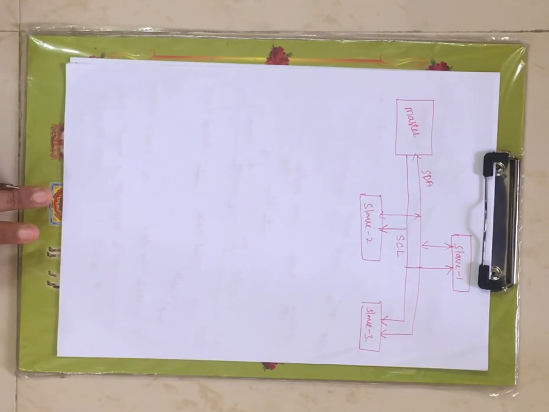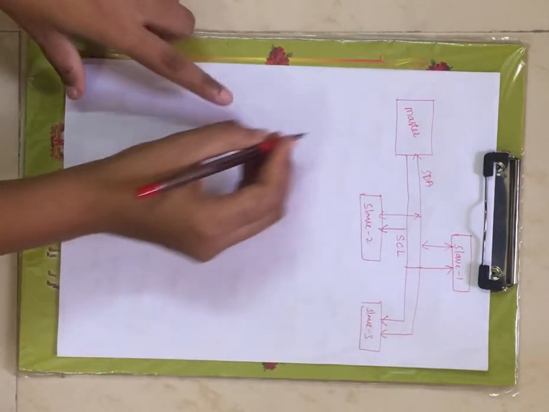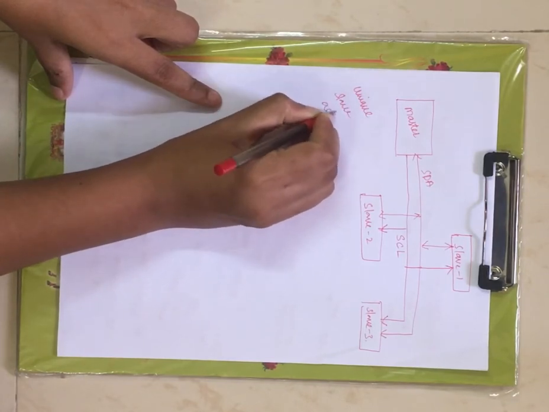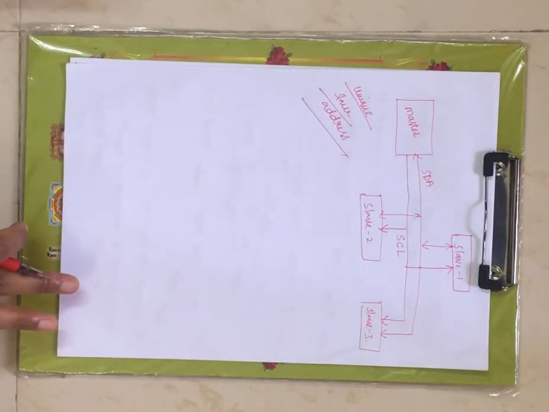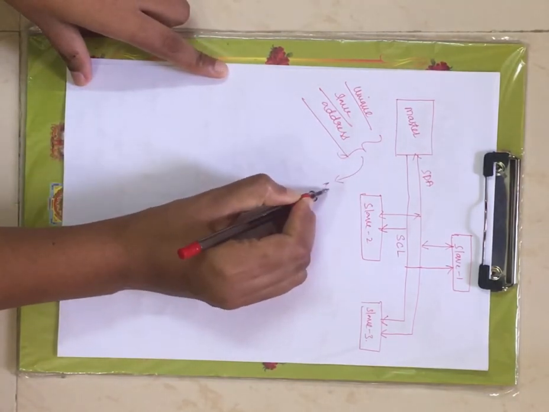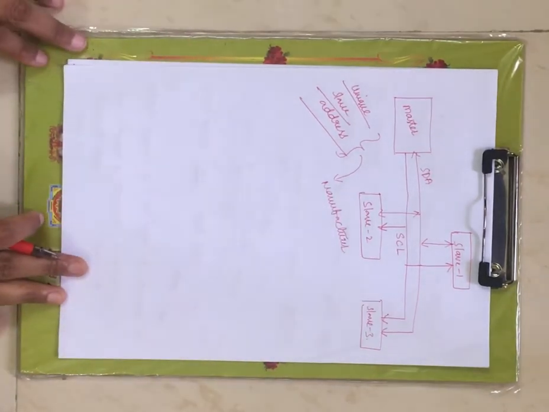Now here we don't have chip selection, here you will have addresses for the slave, right? The master will communicate with a particular slave by a unique slave address. By the unique slave address, the master is going to communicate with the particular slave. Now this unique slave address is generated by the manufacturer, right?